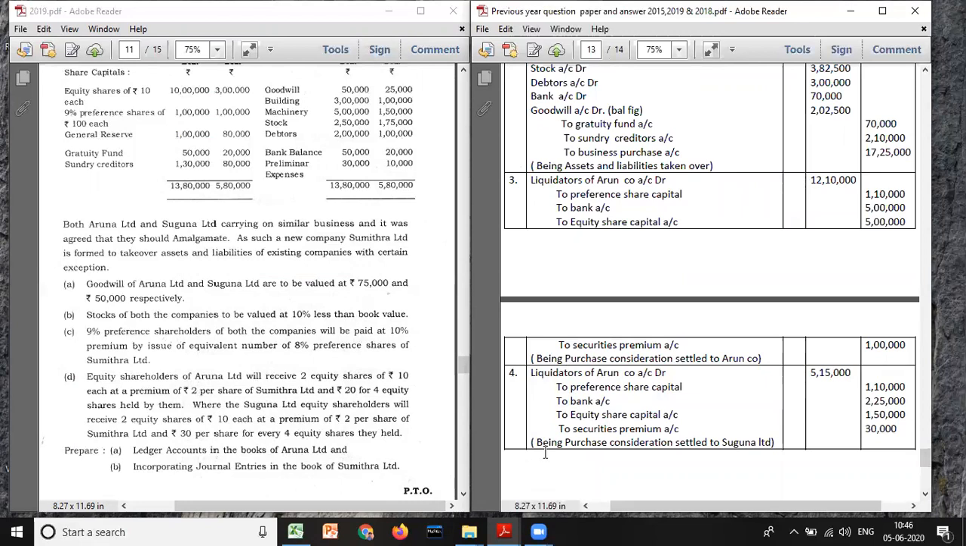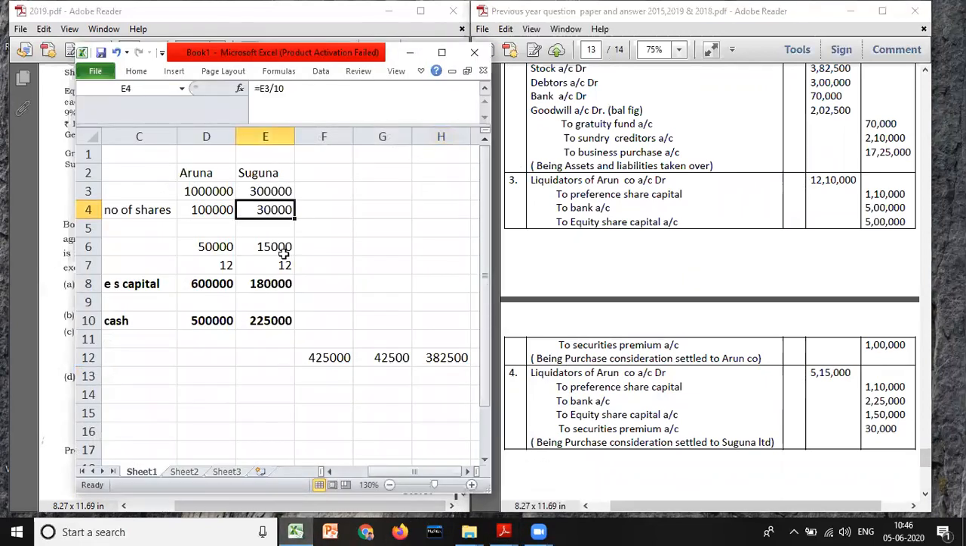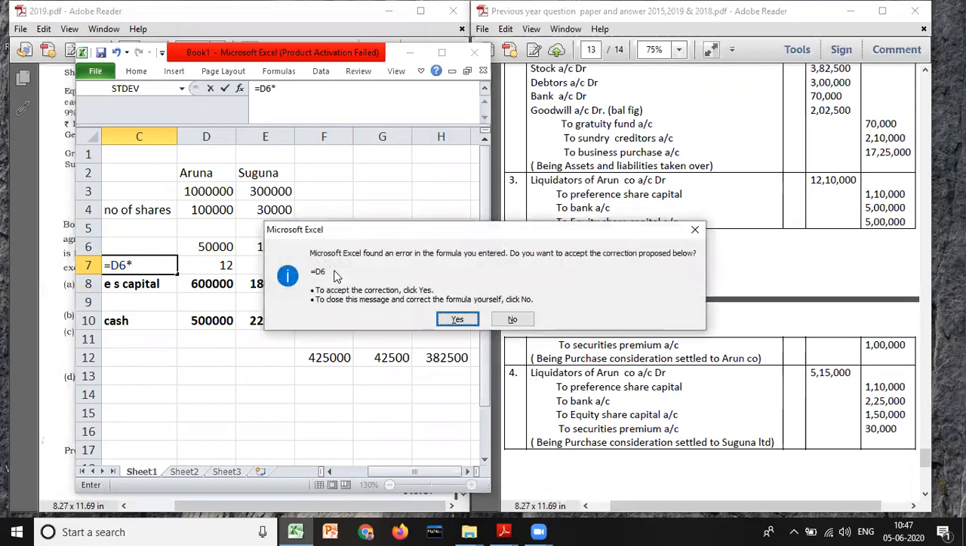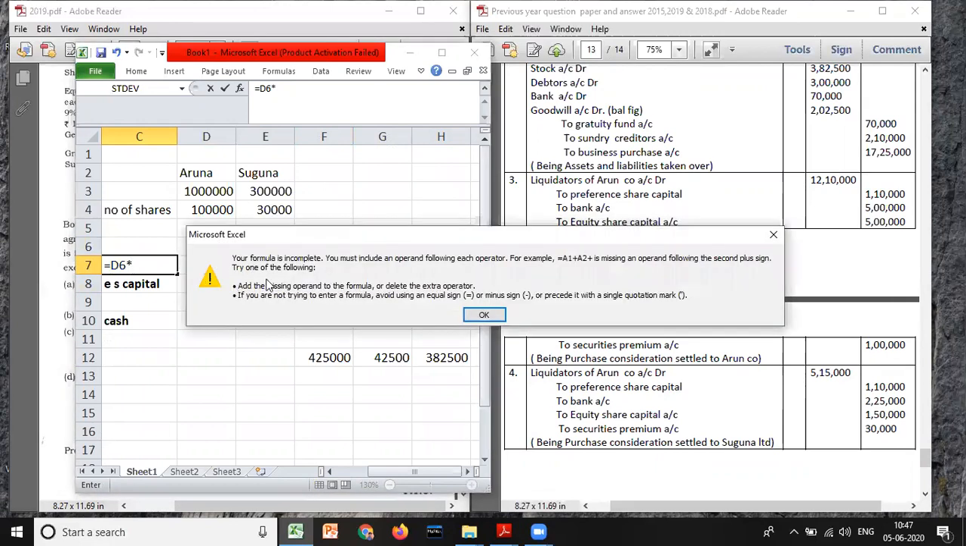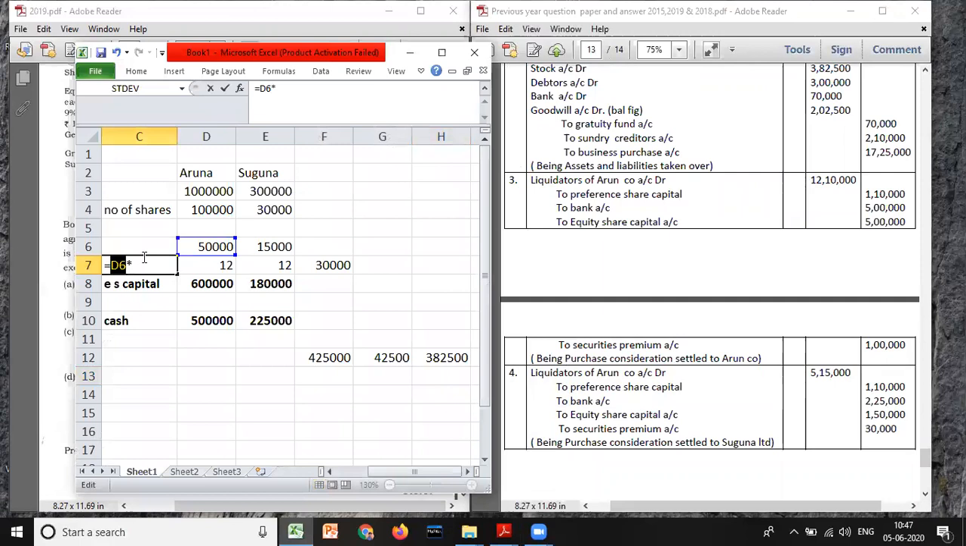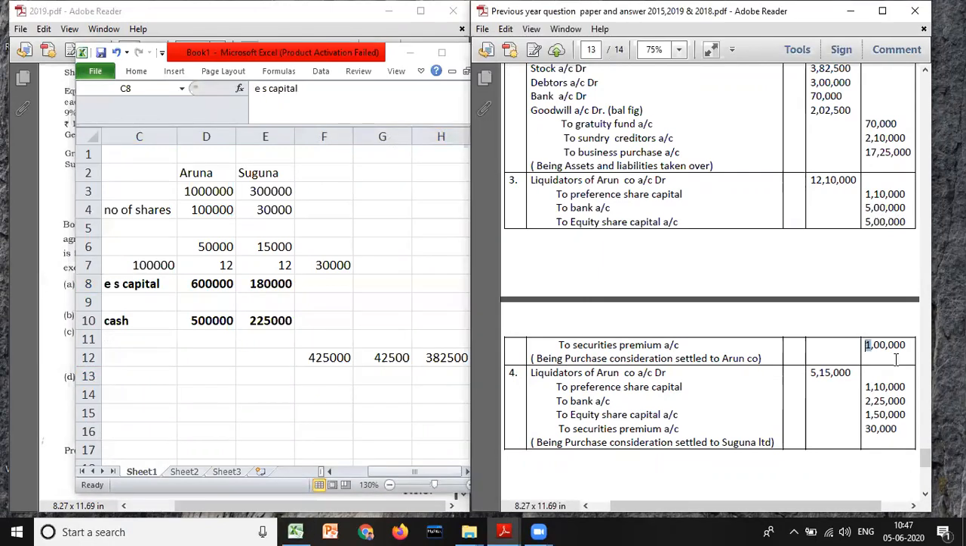That means, we have a premium now of 2 rupees. The premium you can take. Look here, 2 rupees premium is there. So what you can do? 15,000 shares into 2 rupees, 30,000, and here 50,000 we have. 50,000 into 2 rupees is how much? 1 lakh. That is what they have done separately. What is it? Securities premium. If you want, you can show it separately. It is always better to show it separately only. Okay, so the answer is clear.